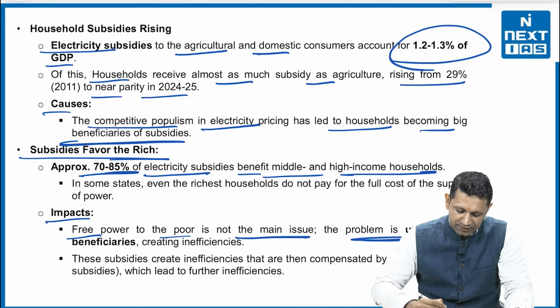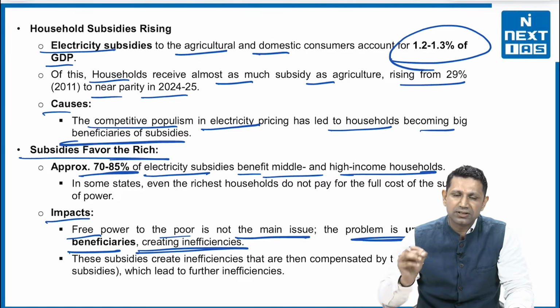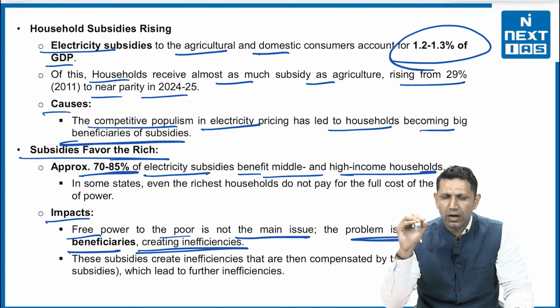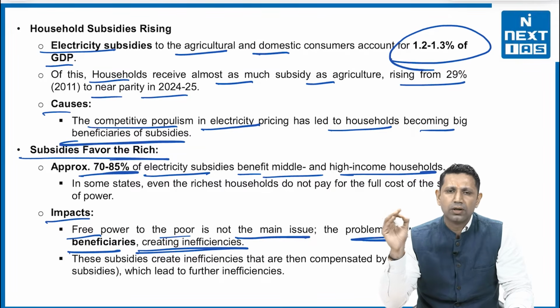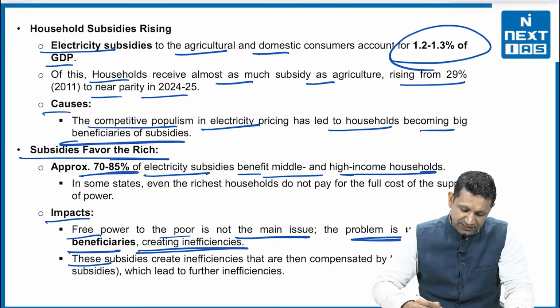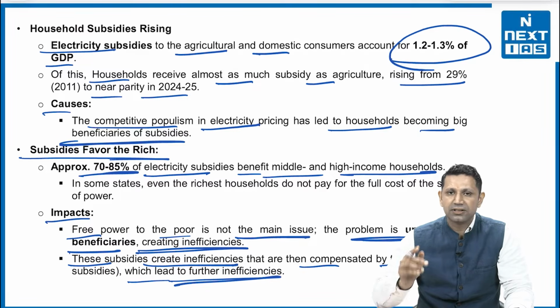Then the impact: the free power to the poor is not the main issue. The problem is undeserving beneficiaries creating inefficiencies. So we need to sort out who is not deserving of the electricity subsidy, and we need to come out of these populist measures of providing free electricity to all. The free electricity can be provided to the poorer sections, not to all. Those who can pay should be charged the fare. These subsidies create inefficiencies that are then compensated by taxes, which lead to further inefficiencies.